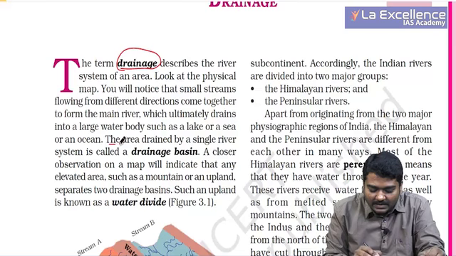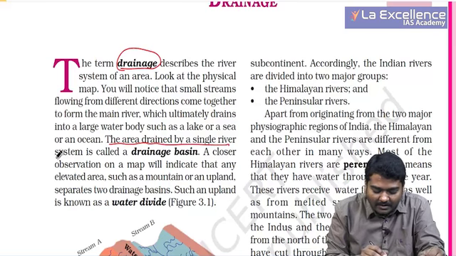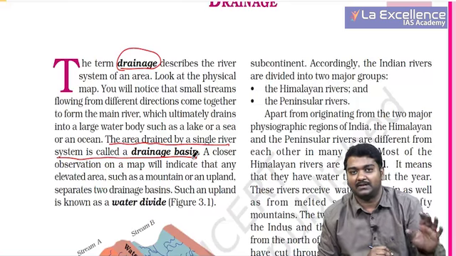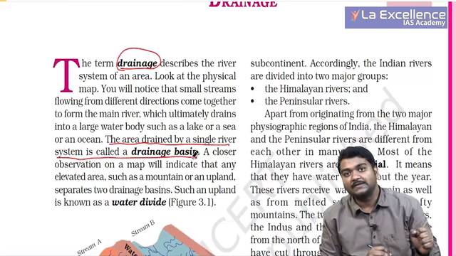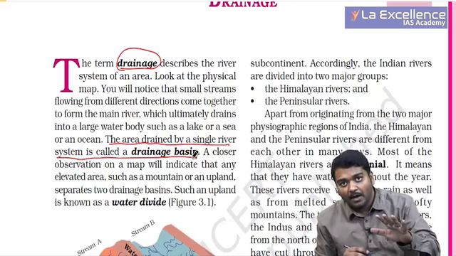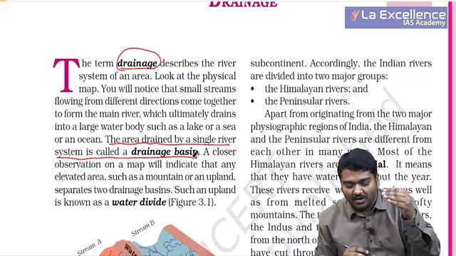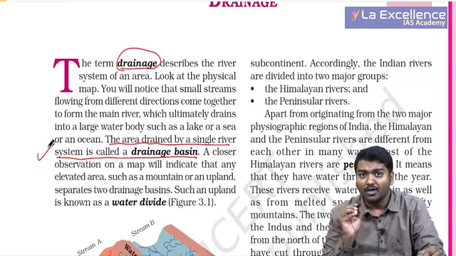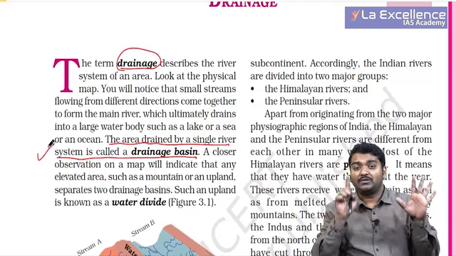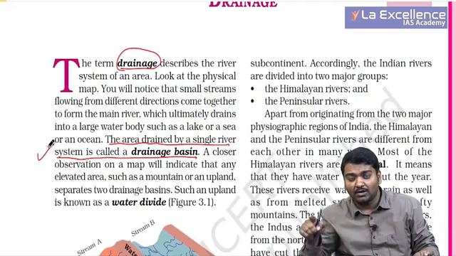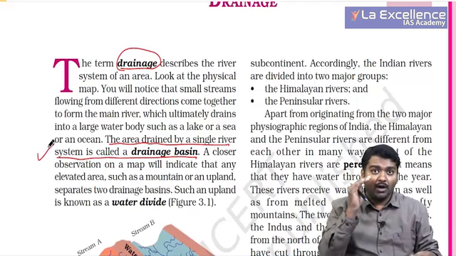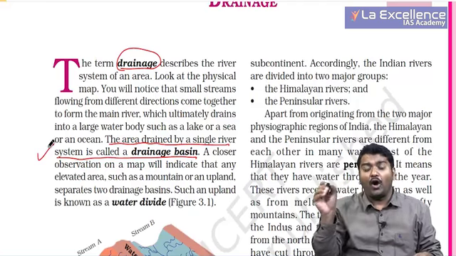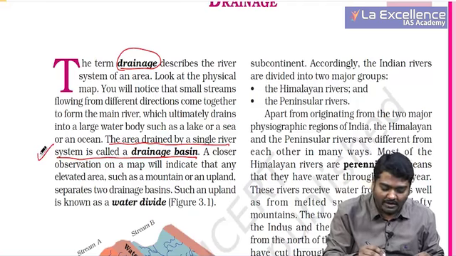If a single river drains the entire system, then we call it a drainage basin. In other words, what I mean to say is, if you have a river along with its tributaries, we call it a drainage system. So we are not talking about a single river. Ganga is not called a drainage. But along with Ganga, the tributaries of Ganga will also be included,